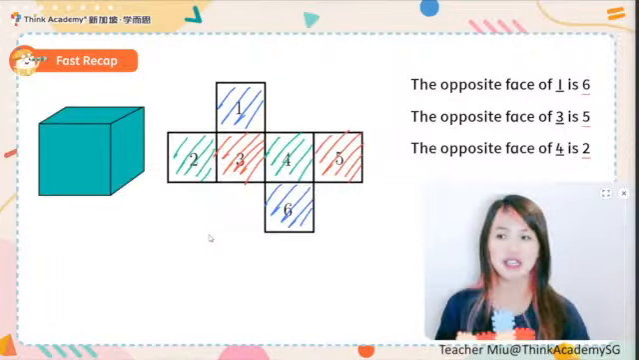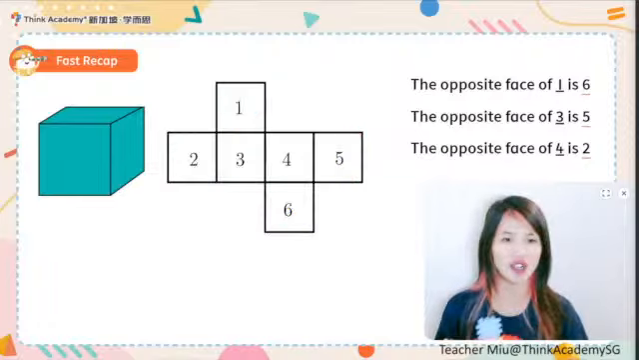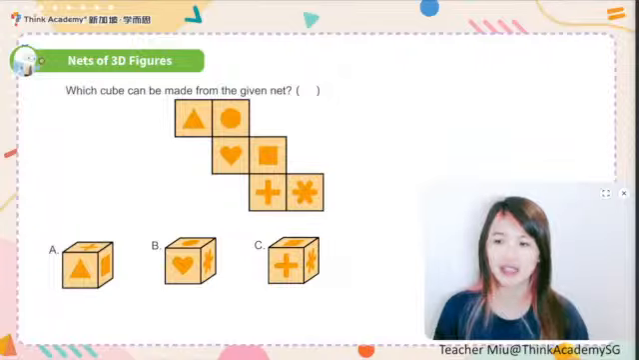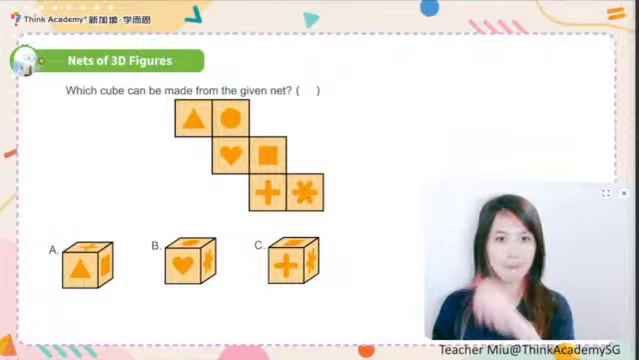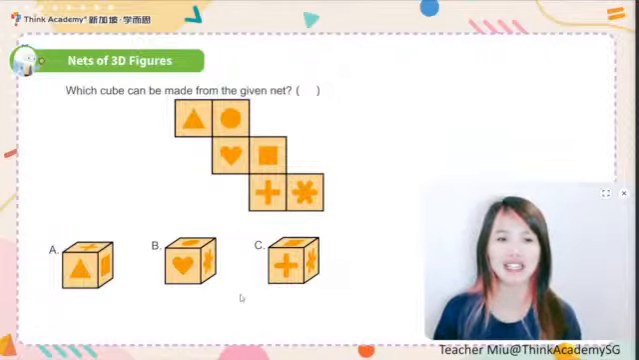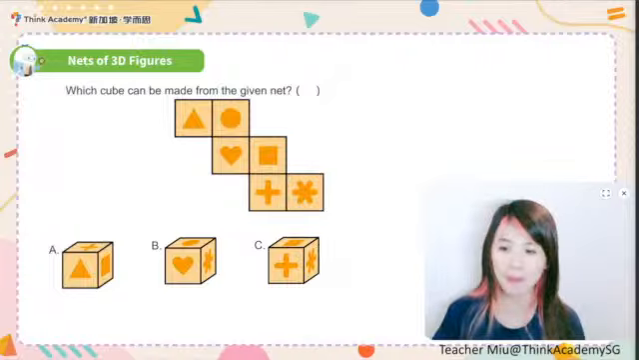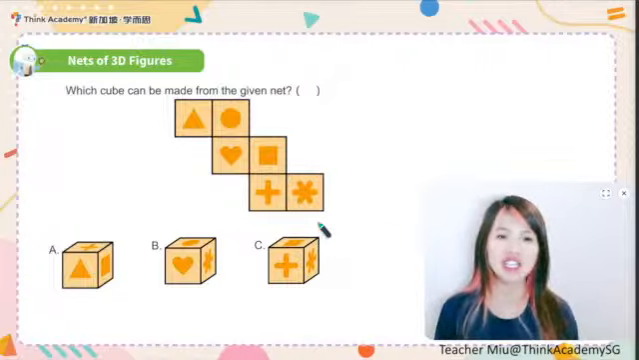If so, let's take a look at the question. This is the question in your booklet, on page 23. Which cube can be made from the nets given? Then you will see this one, right? Every time you see the crazy shape, every time you see the nets of cube, please analyze who is the actual head and who is the actual bottom, and how it would look on the cube.